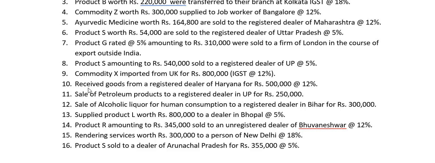Very clearly they have mentioned received goods, which means it's a purchase. The other important word is registered dealer. Registered dealer means that person will already pay the GST on that particular supply. Should you pay then? No. If this had been given as received goods from an unregistered dealer, in that case you would have taken this amount in the taxable turnover and then you would have paid tax.